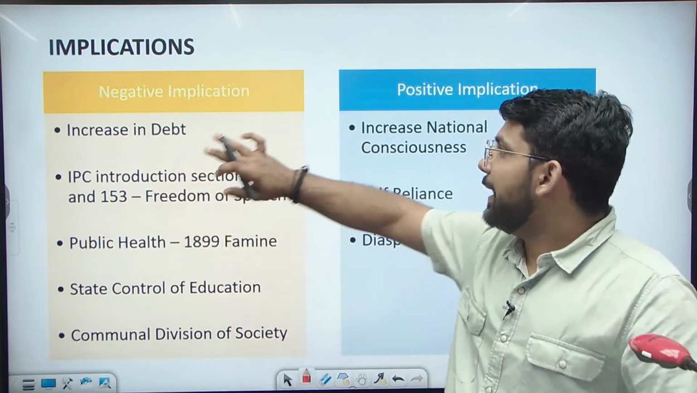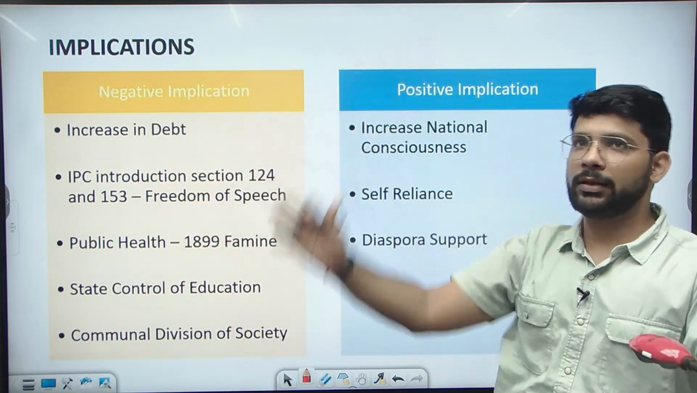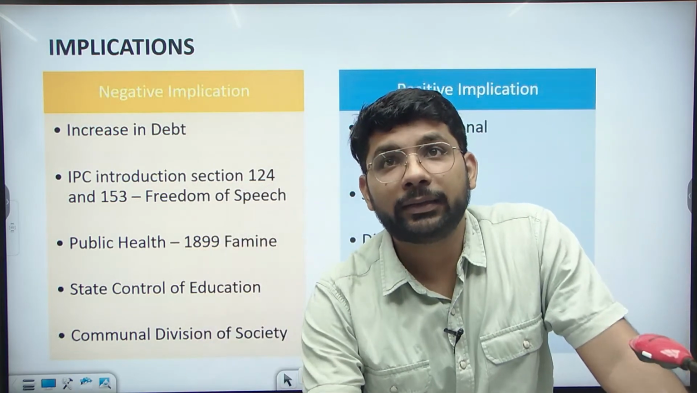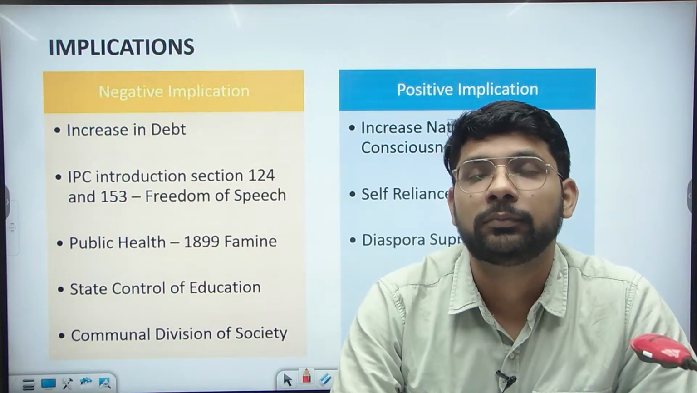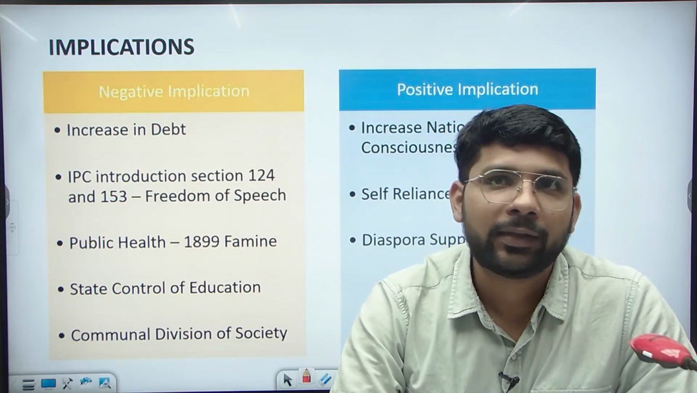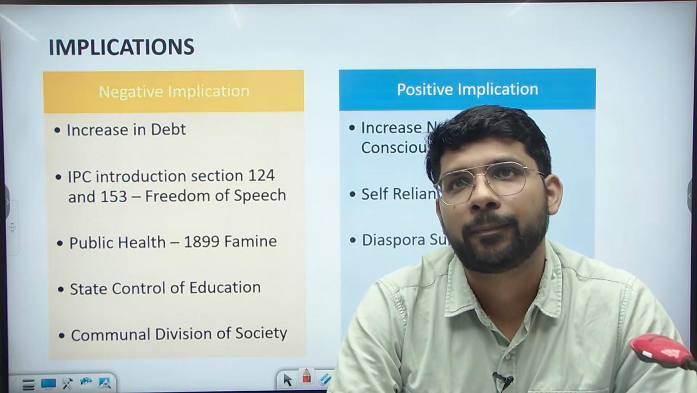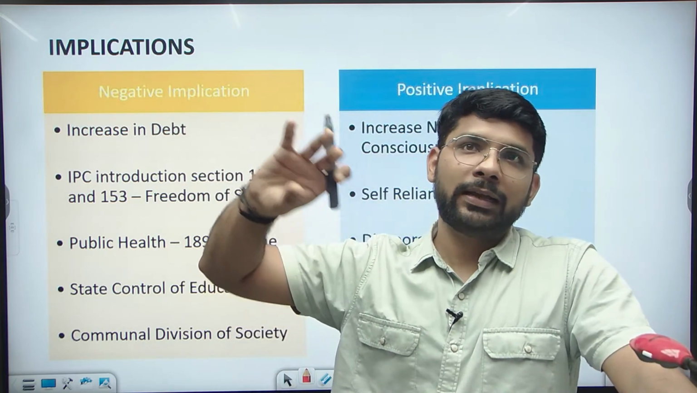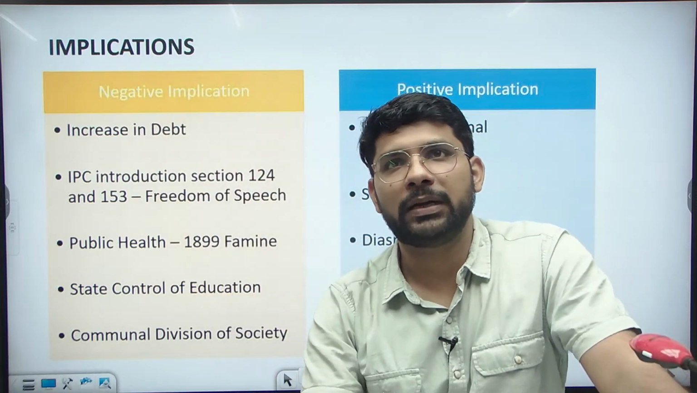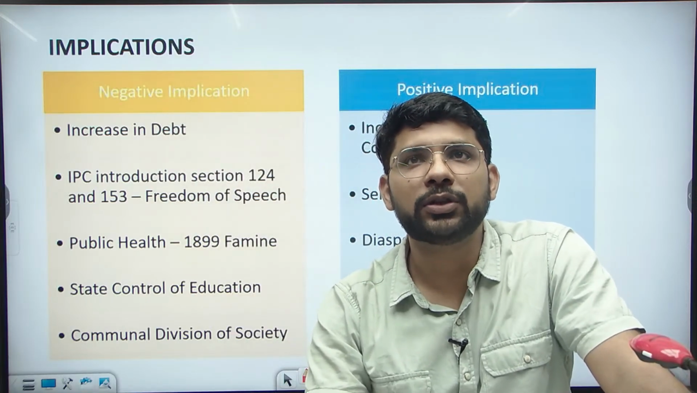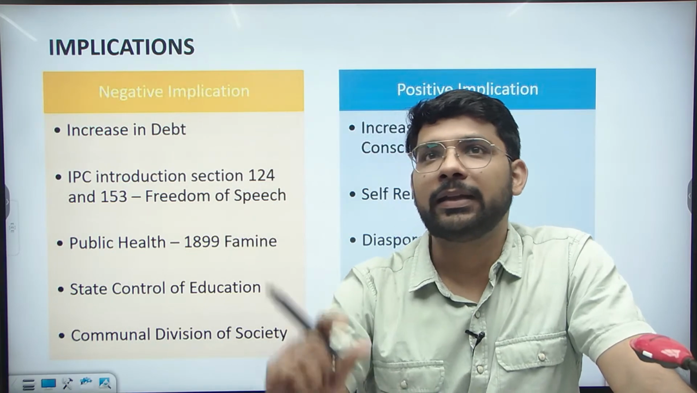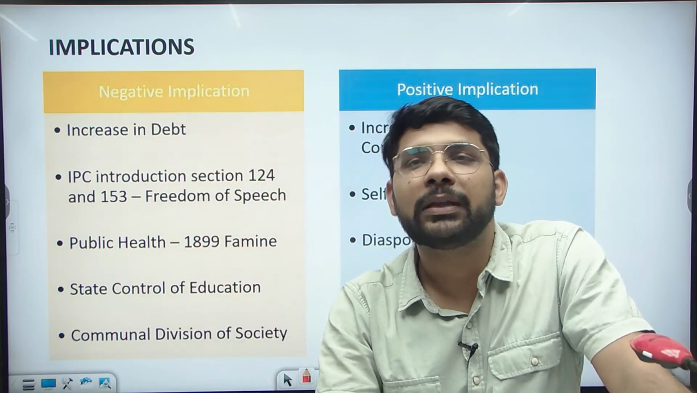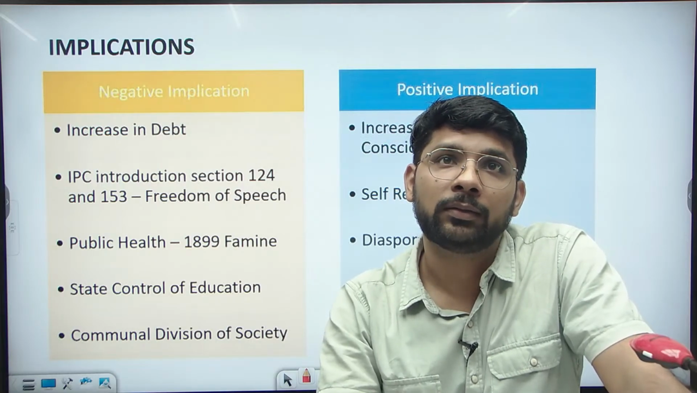Then in the case of the negative implication, there is a huge list. Number 1, increase in the debt. You will ask how? In 1899, there was a large famine in the country. He spent very little on that famine, but he took a loan from the British, and it showed that he spent a huge amount on the famine, and it increased the external debt of the country during the 1899 famine.